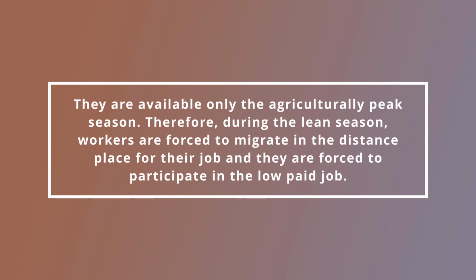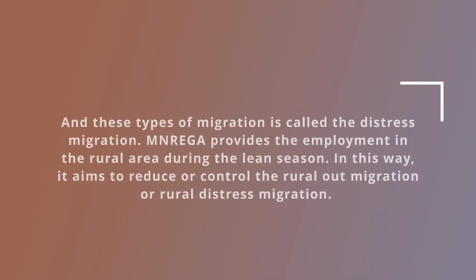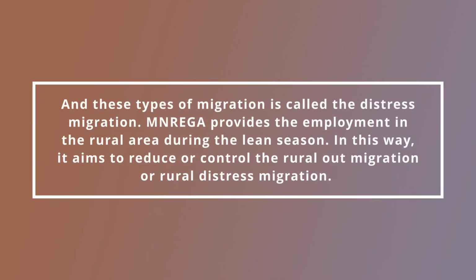Therefore, during the lean season, workers are forced to migrate to distant places for jobs, and they are forced to participate in low paid jobs, and this type of migration is called distress migration. MGNREGA provides employment in the rural area during the lean season. In this way, it aims to reduce or control rural out-migration or rural distress migration.